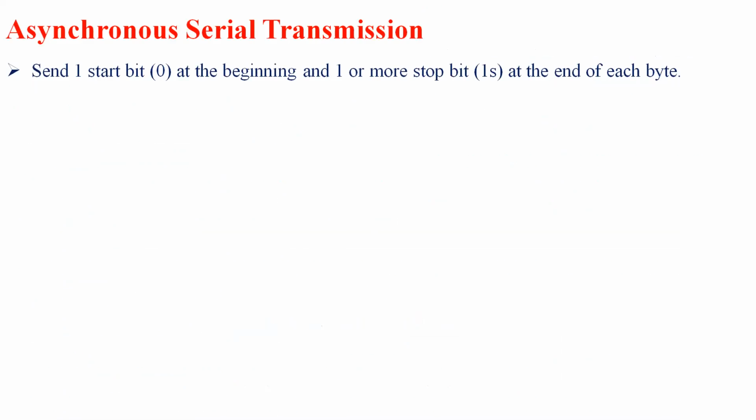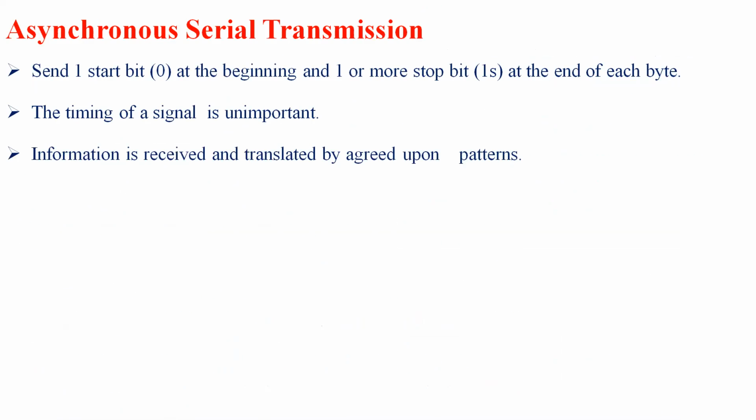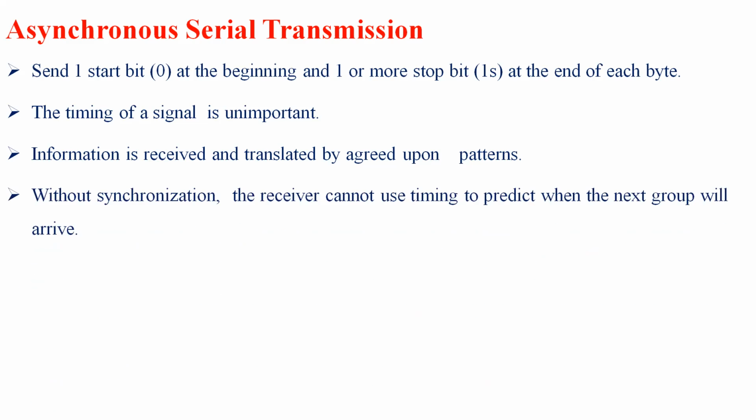So when I talk about an asynchronous serial transmission, it sends one start bit, that is 0, at the beginning, and one or more stop bits at the end of each byte. So the timing of a particular signal is not important in case of asynchronous. The information is received and translated by agreed upon patterns. So without synchronization, in an asynchronous process, they won't consider anything about time. The receiver cannot use timing to predict when the next group will arrive. So asynchronous does not depend on a timing factor.